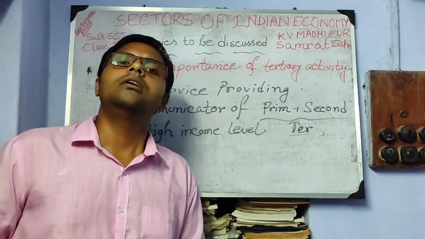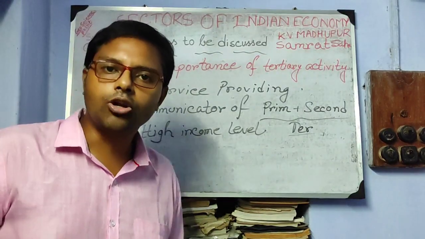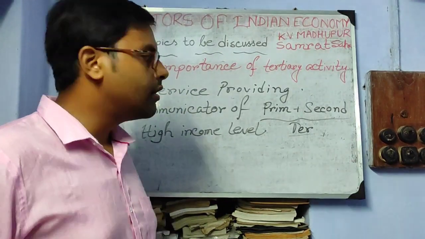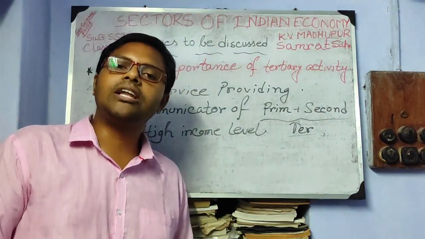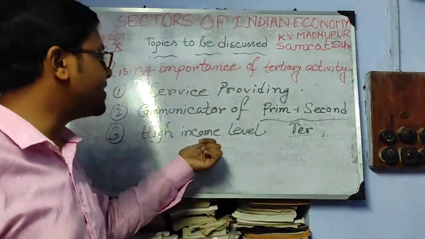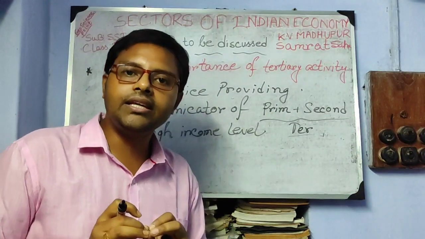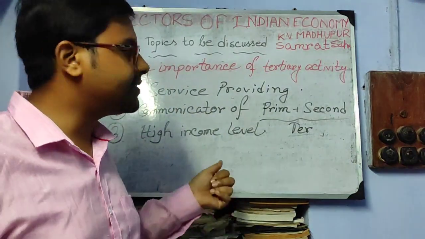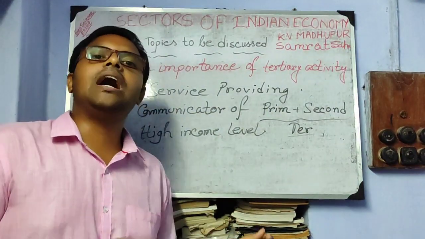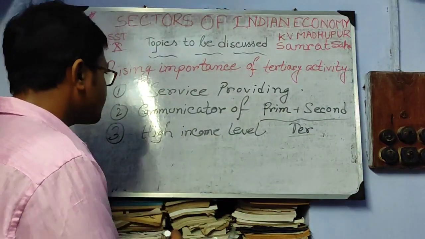In agriculture, laborers and all the farmers get low wages and their income is lower. In the secondary sector, all the laborers also get low wages, but in tertiary sectors, any laborers or any workers, whoever work in this sector, get comparatively higher wages.